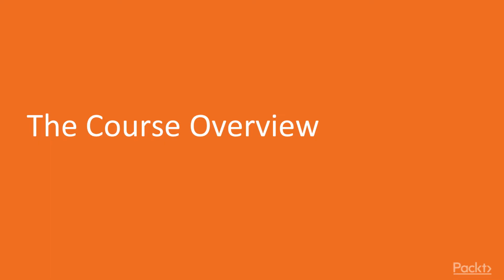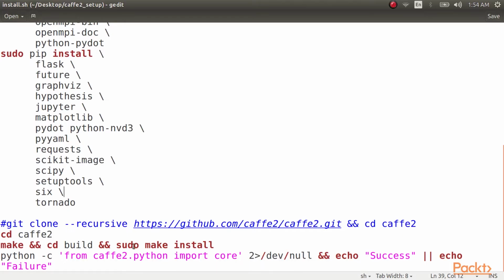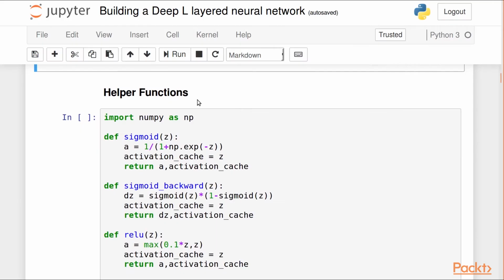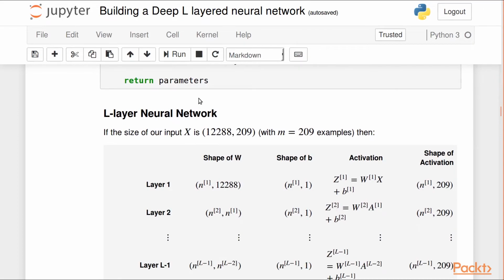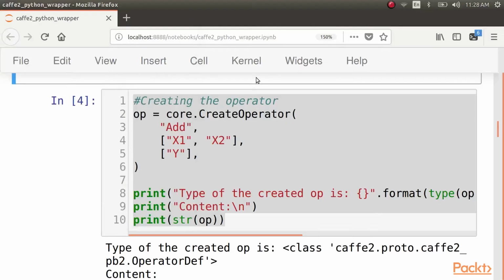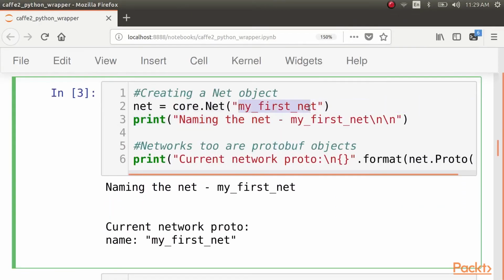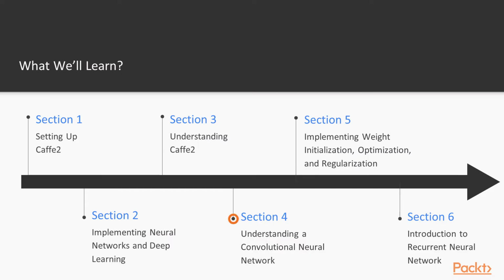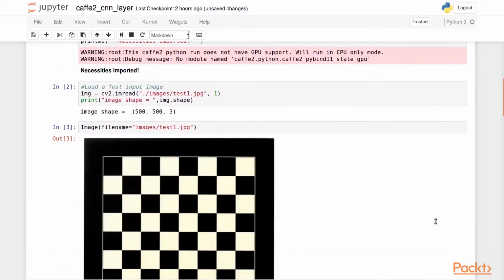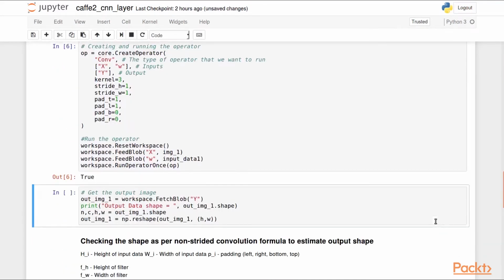The course begins with setting up Caffe2 and a brief introduction to deep learning. Next, implementing neural networks and deep learning. We'll understand how to build deep learning projects with the Python wrapper of Caffe2. We'll understand how to approach a deep learning project and look at the CNN and RNN architecture of neural networks to handle different types of data inputs.